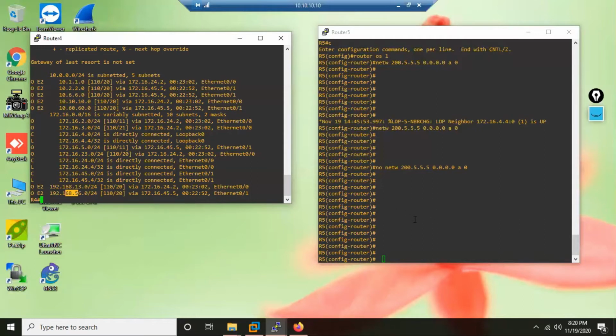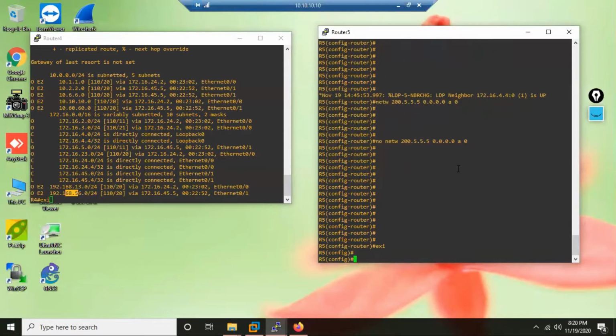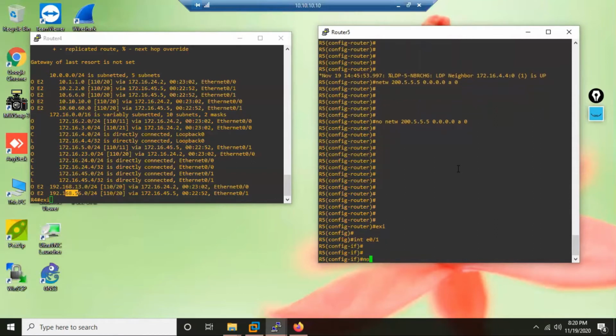Because it is TCP based, right? So right now the session is established, but if I now go to R5 and go to that interface E0/1 and disable that, let's say I remove MPLS IP.